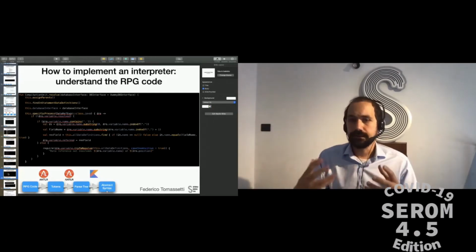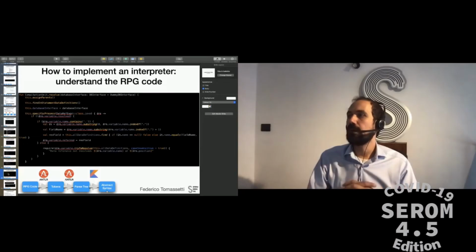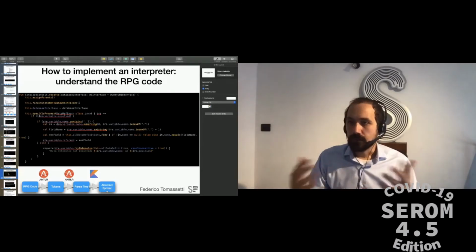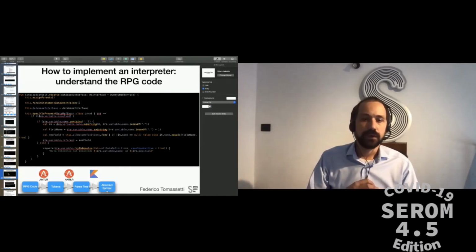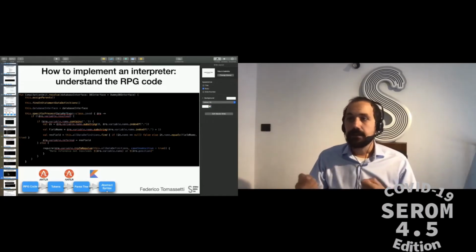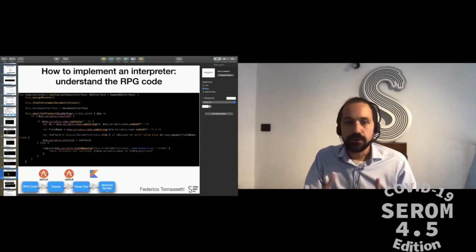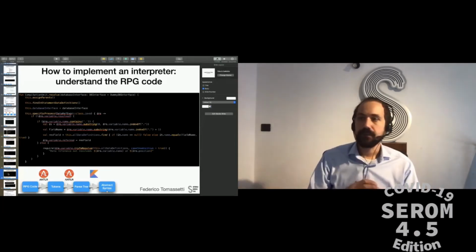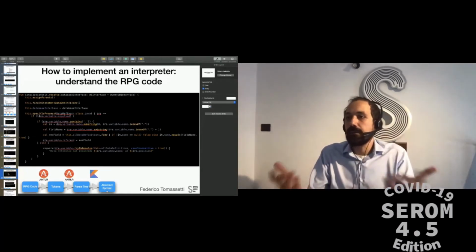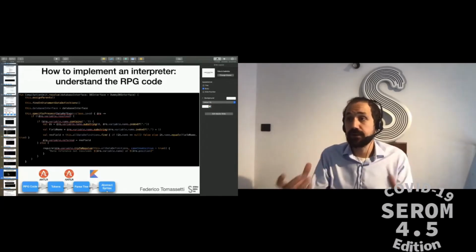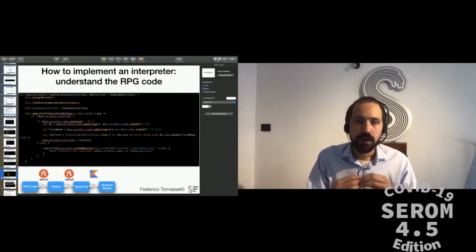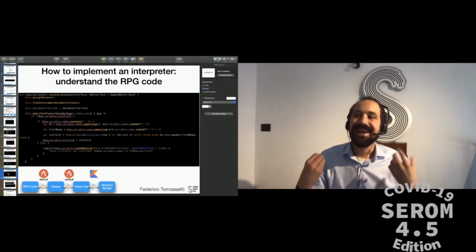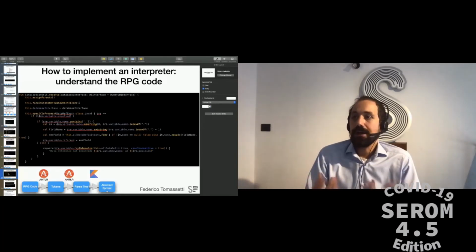And why is this useful? It's useful for many reasons, but one, for example, is to understand the type of a symbol. If I have the expression a plus b, depending on the type of a and b, this could be a string concatenation or an arithmetic sum, right? If a and b are two integer variables, I want to sum them. If they're two strings, I want to concatenate them. Wonderful. But if I look at a and b, they are just names, so I don't know what they are.